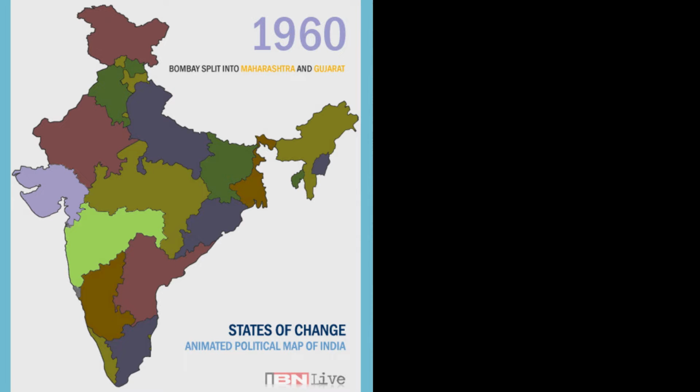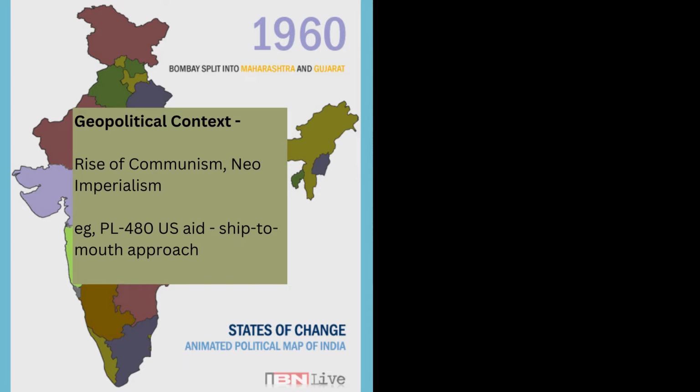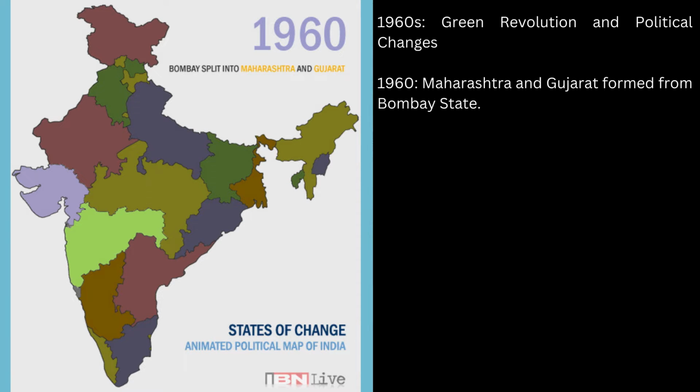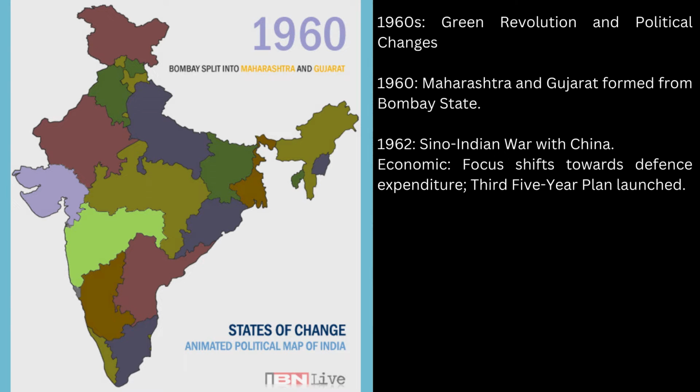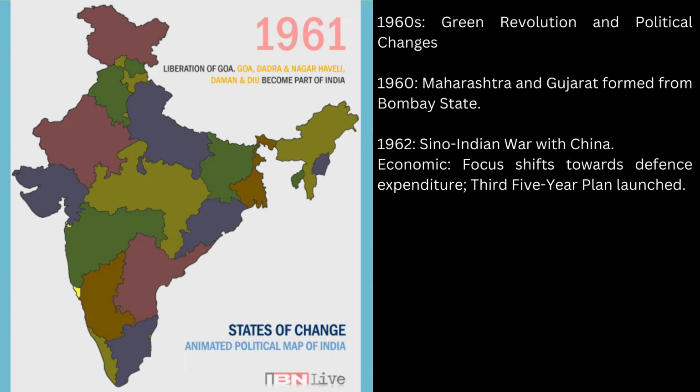The 1960s brought significant geopolitical and domestic changes to India. This decade saw the rise of communism and neo-imperialism globally. For instance, the US PL 480 program exemplified a ship-to-mouth approach in food assistance. In 1960, Maharashtra and Gujarat were formed from the former Bombay state. Two years later, India faced the Sino-Indian War with China, shifting economic focus towards defense expenditure. The third five-year plan was also launched during this period.